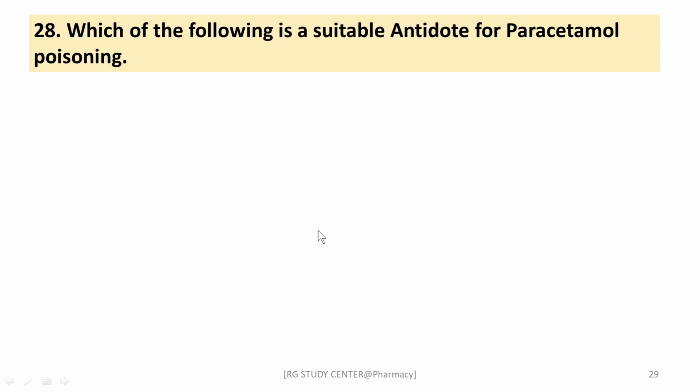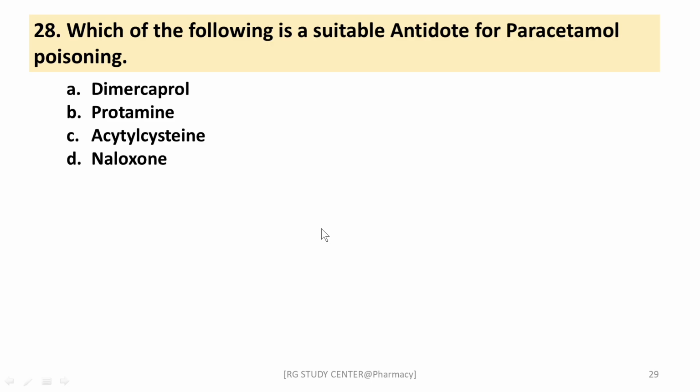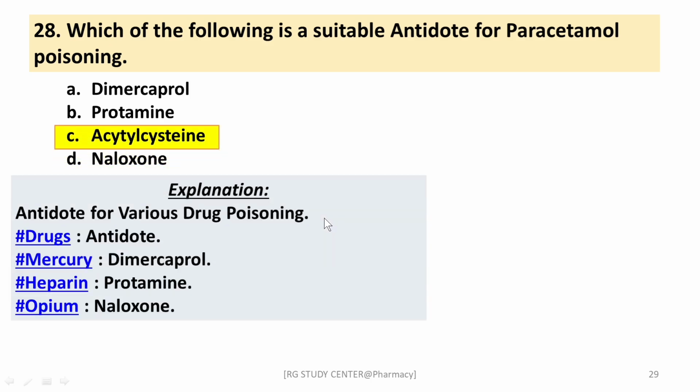Okay, next question, which of the following is a suitable antidote for paracetamol poisoning? Dimercaprol, protamine, acetylcysteine and naloxone. The right answer is acetylcysteine. So these are the different drug poisonings and their antidotes. Mercury for dimercaprol, heparin for protamine, and opium for naloxone, right? Different drugs with their antidotes.